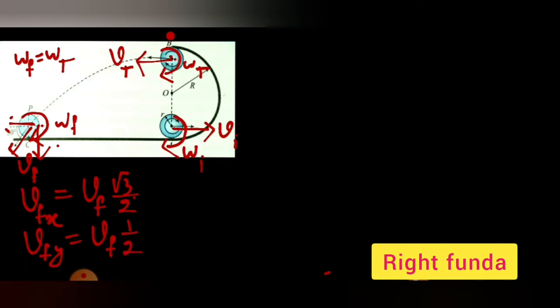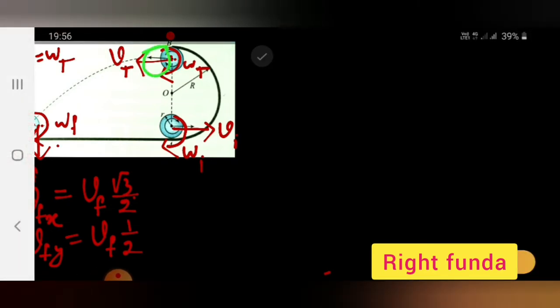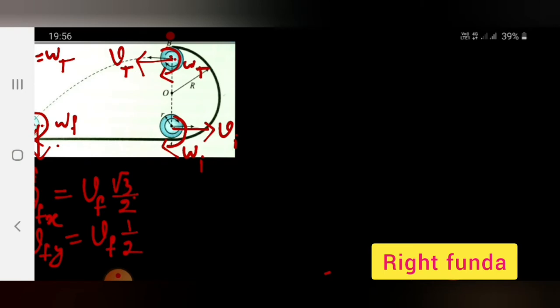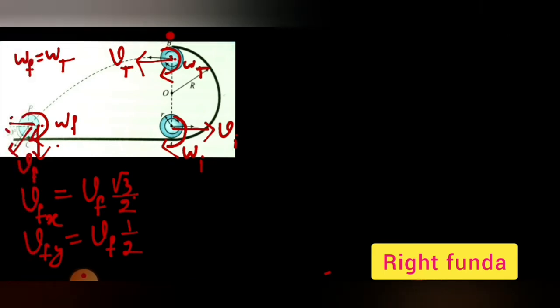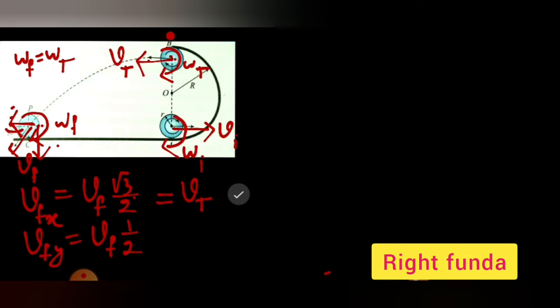Now we observe that as the body moves from this position to this position, its horizontal component of velocity remains unchanged. So the x component of Vf is the same as the velocity of the body at the topmost point. Vt is the same as Vfx. These are the things we have obtained.